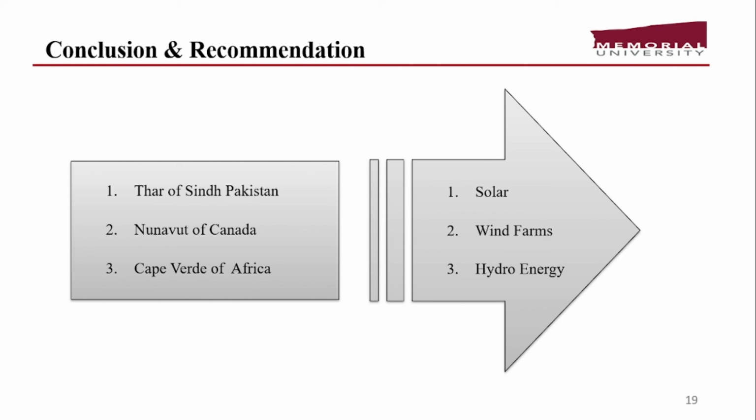If I talk about Thar of Sindh, Pakistan, it is emitting carbon dioxide, but to compensate for that, the government has just installed wind farms in a nearby area, that is Jhimpir. When it comes to Nunavut of Canada, it has a polar climate and a very harsh winter, so it does not have any potential for solar.